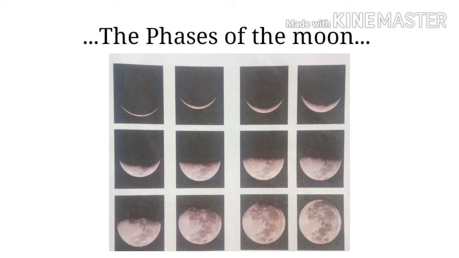This period is the fortnight of the waning moon. Thus, the period from one new moon to the next is of 28 to 30 days. It is called the lunar month. Every day of the lunar month is called a tithi.